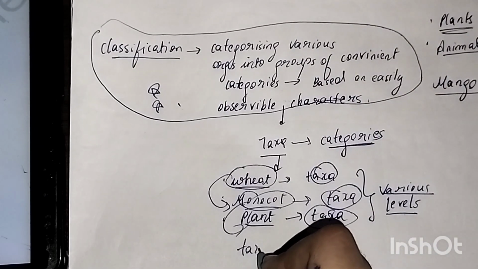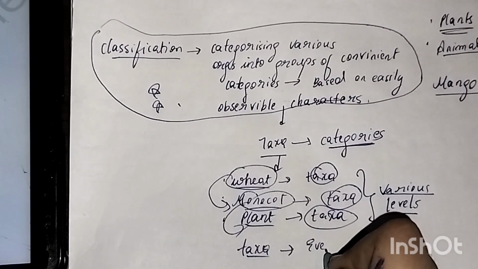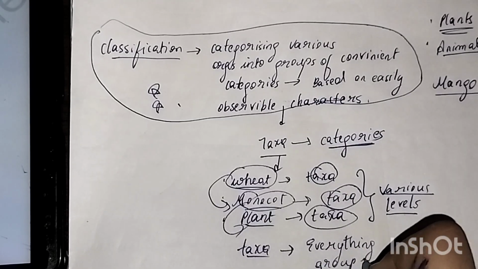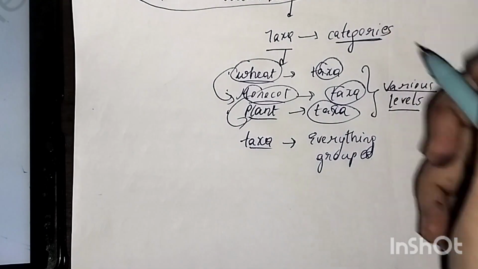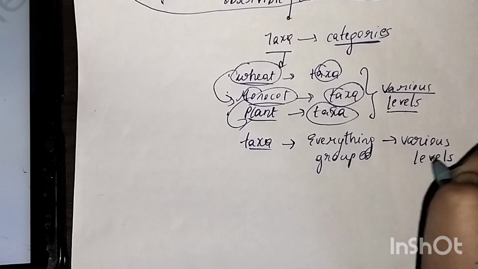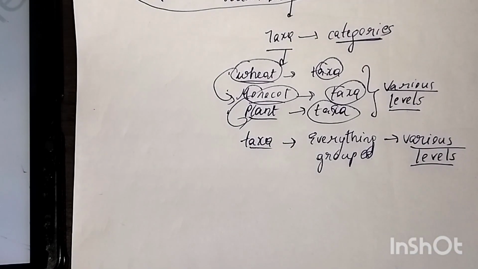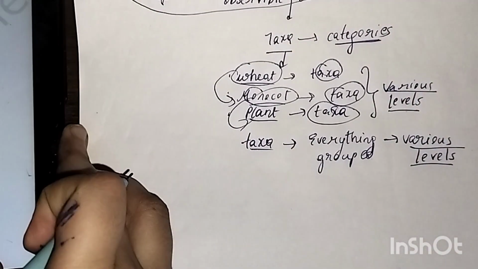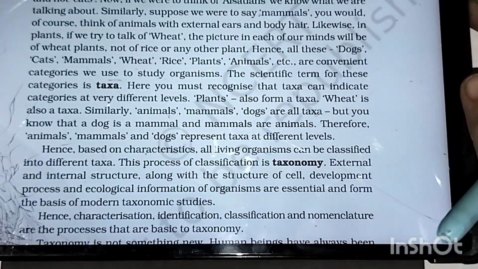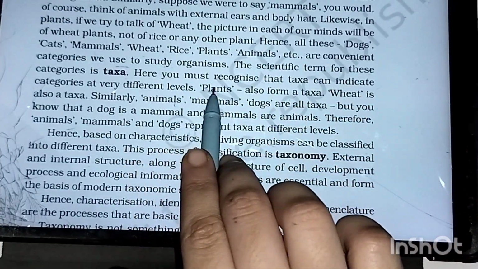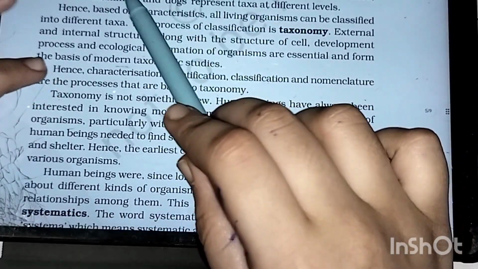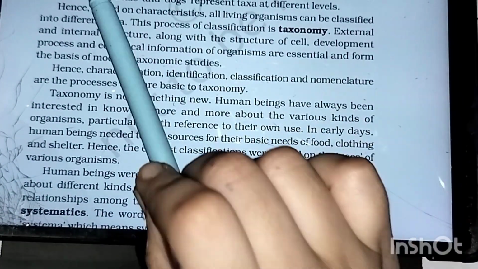Taxa is everything grouped at various levels. Are you getting the point here? Grouping of everything at various levels is taxa. So taxa is grouping everything at various levels. Here you must recognize that taxa can indicate categories at very different levels. Hence, based on characteristics, all living organisms can be classified in different taxa.